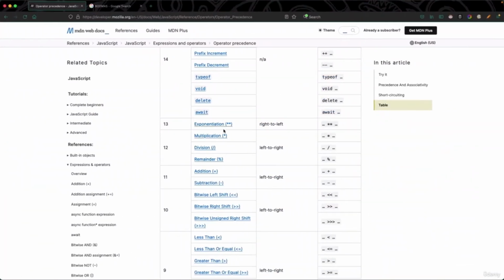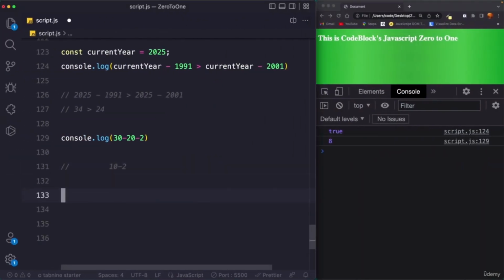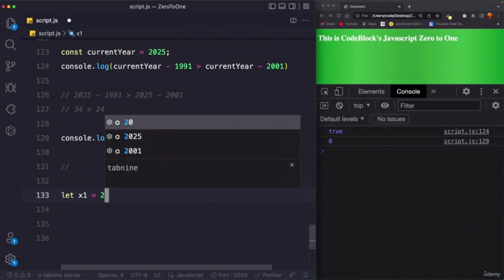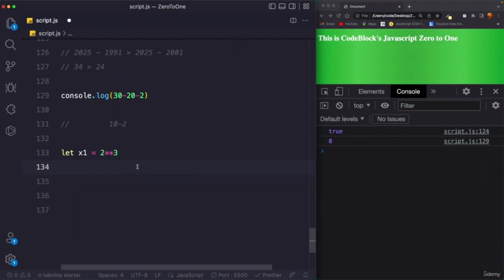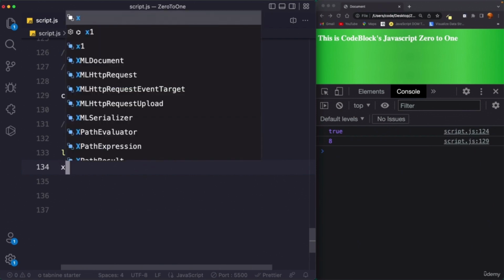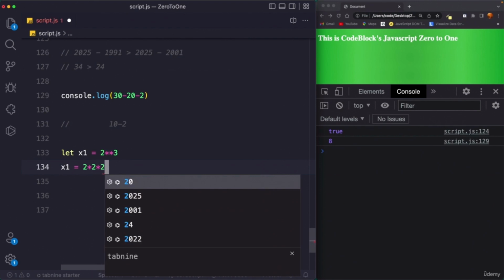Similarly, we have exponentiations. These are executed from right to left. So something like this: if you write let x1 equals 2 asterisk asterisk 3 asterisk asterisk 2. What this actually means is that for the JavaScript engine, it is x1 equals 2 asterisk asterisk 2 asterisk asterisk 2, right?